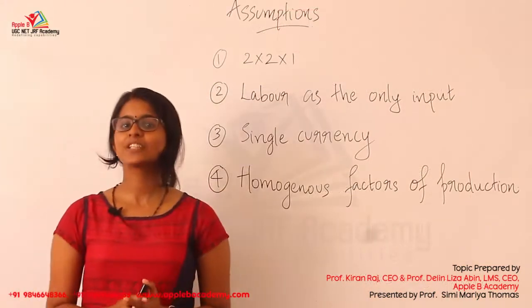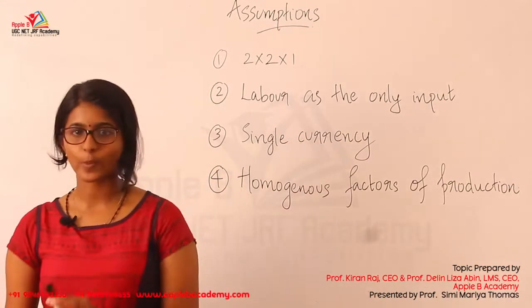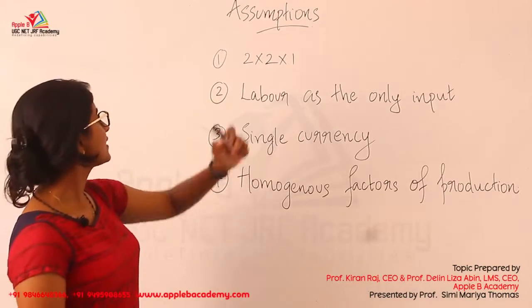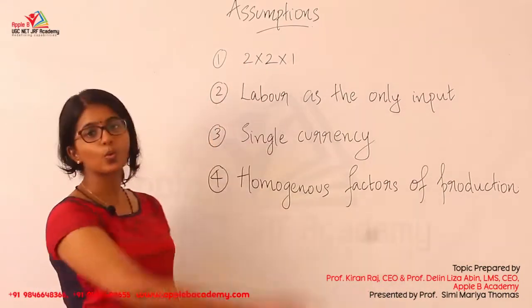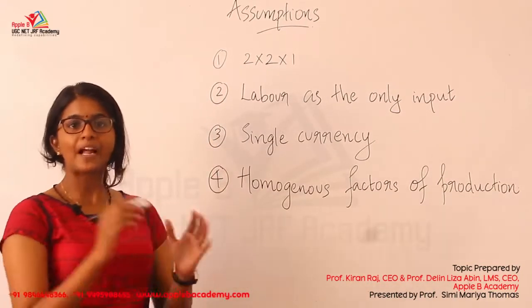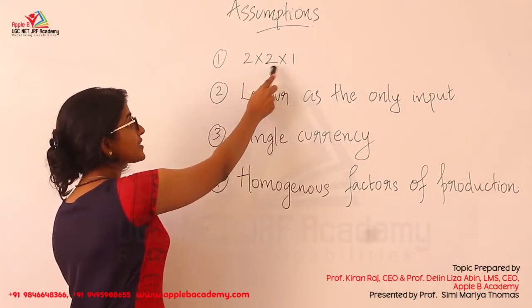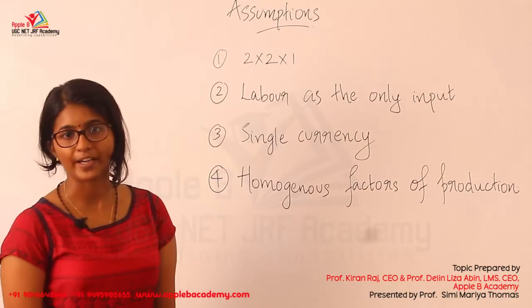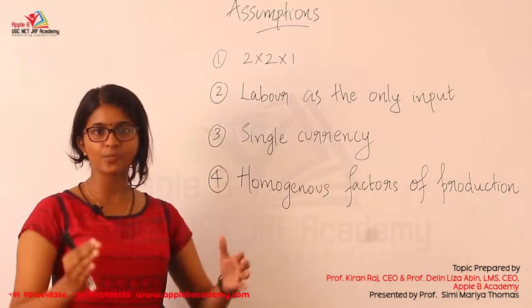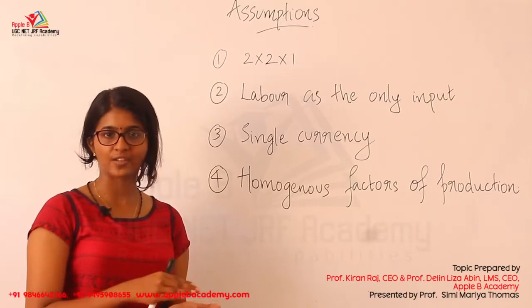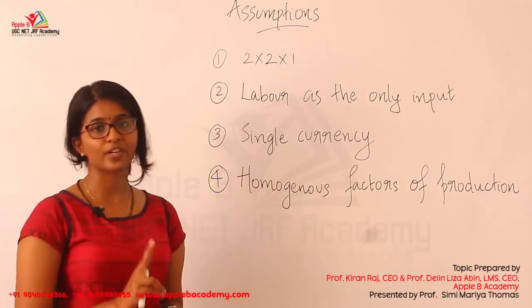So let's move to the assumptions of absolute cost advantage. The first one is that it's a 2 into 2 into 1 model. So in absolute cost advantage, we have 2 countries, 2 commodities, and 1 factor. It's always assumed that there are 2 countries when we have this absolute cost advantage theory, and we are always dealing with 2 commodities alone.